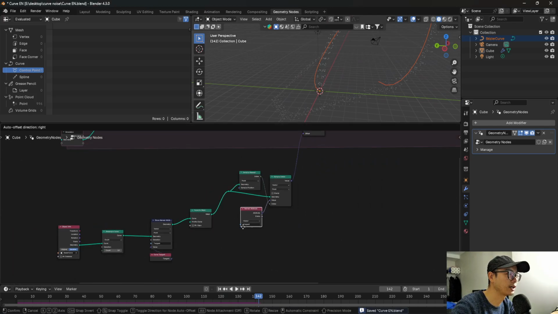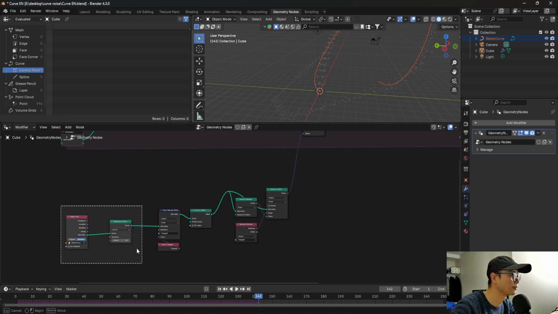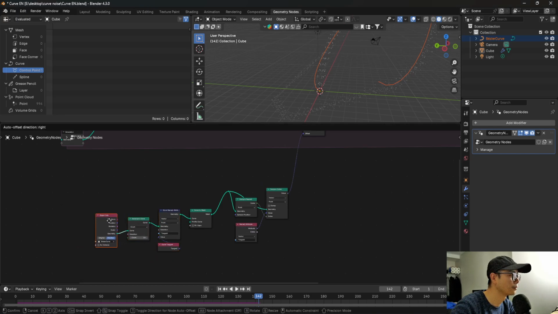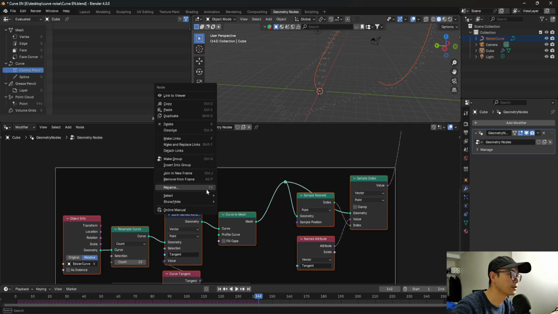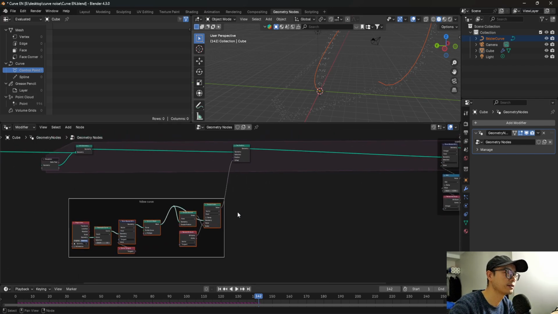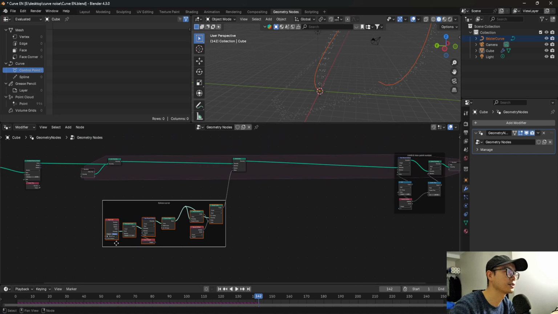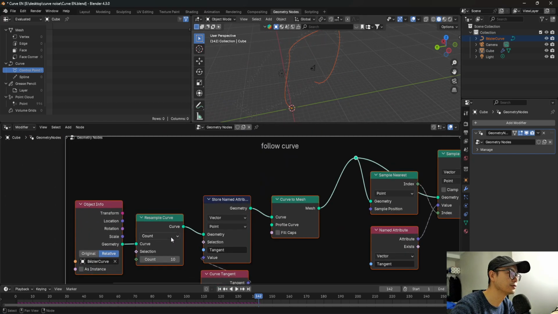So we organize them here. This node is follow curve. This is the basic function. And you can see that the follow curve doesn't work well because we don't have enough resolution.